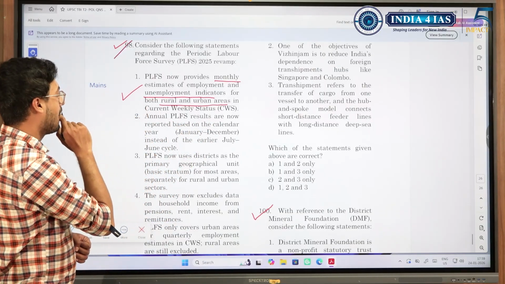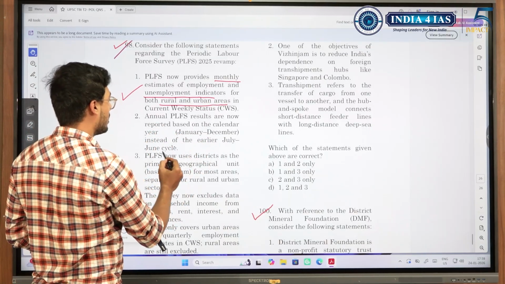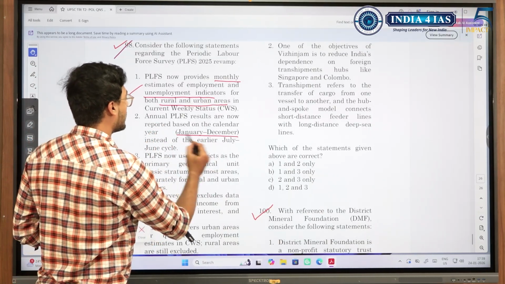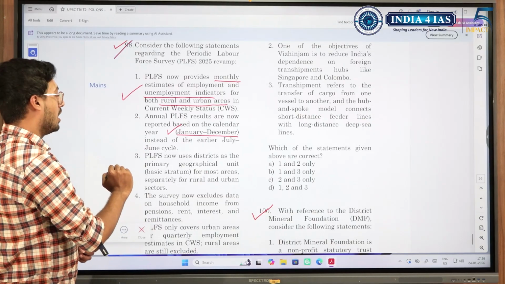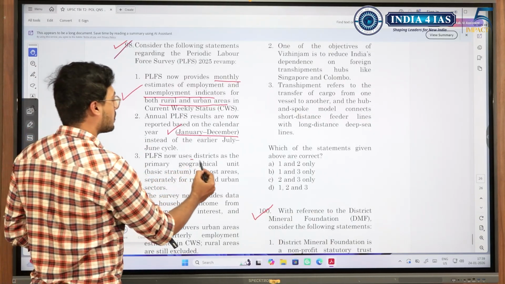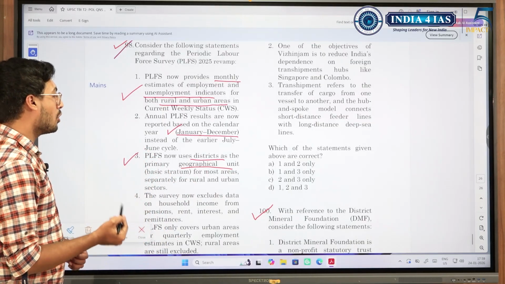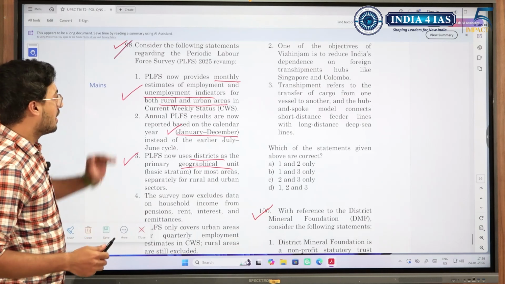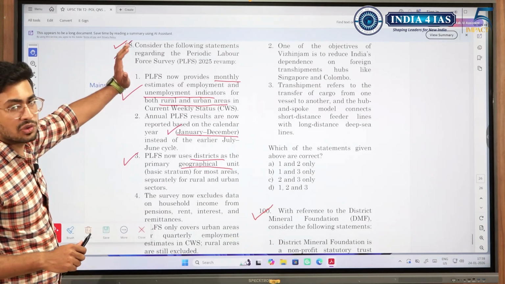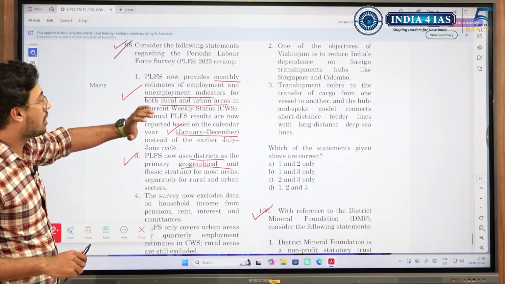This is correct. Annual results are now reported based on calendar year, January to December. This is also another change. They changed the timeline of publishing it. And PLFS is now using districts as the primary geographical unit. This is also correct. Survey now excludes data of household income. See, another thing is here it is trying to be more inclusive of rural areas along with urban. So it is trying to keep urban and rural at par.